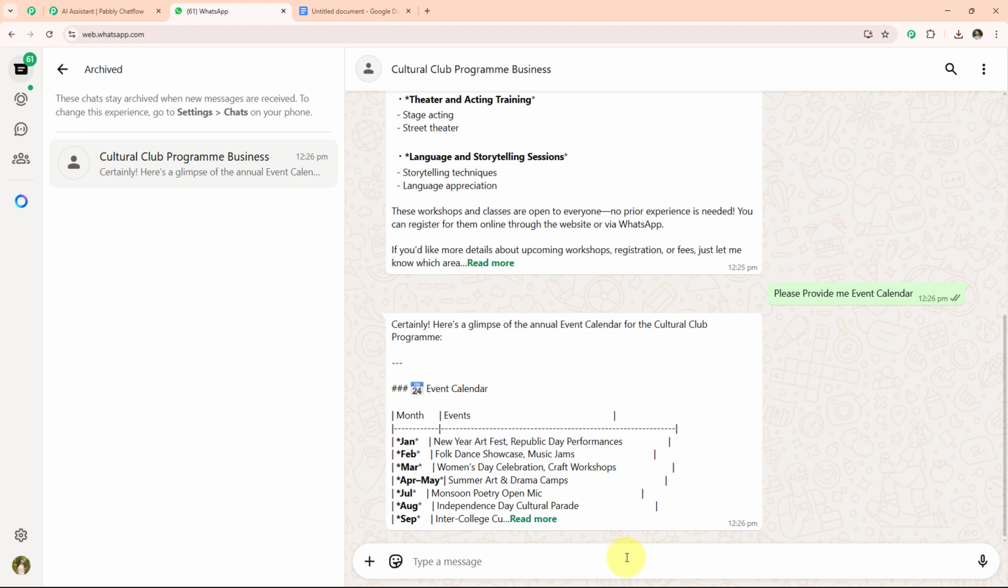Now, if you also want to learn how you can create this AI assistant with the help of Pabbly Chatflow, then follow along on my screen.